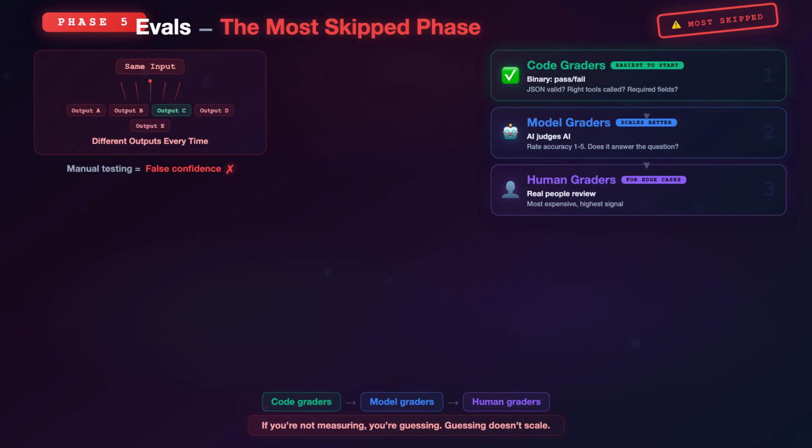Start with code graders. They're the easiest to implement and catch the most obvious failures. Then add model graders for quality. Then human graders for the cases that matter most. If you're not measuring, you're guessing. And guessing doesn't scale.